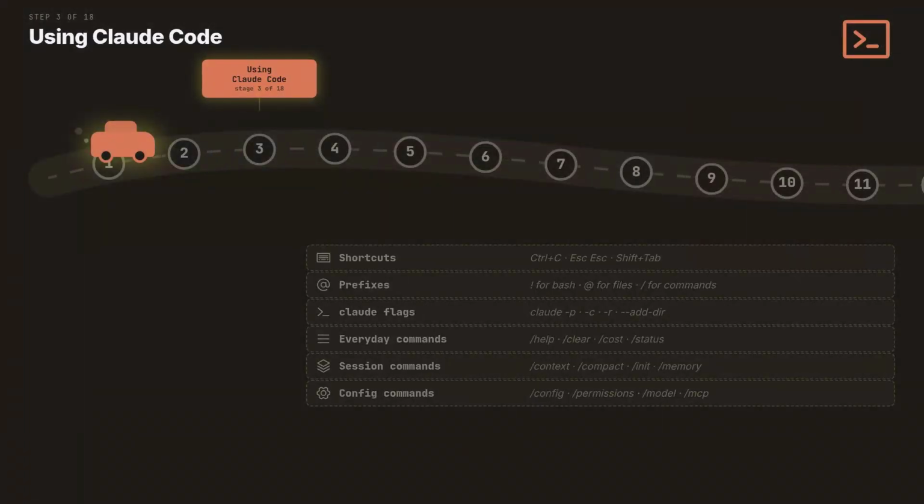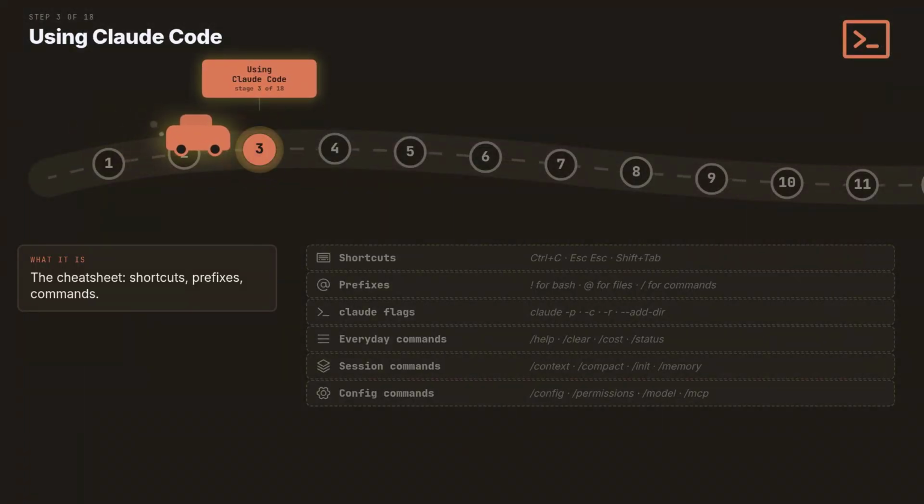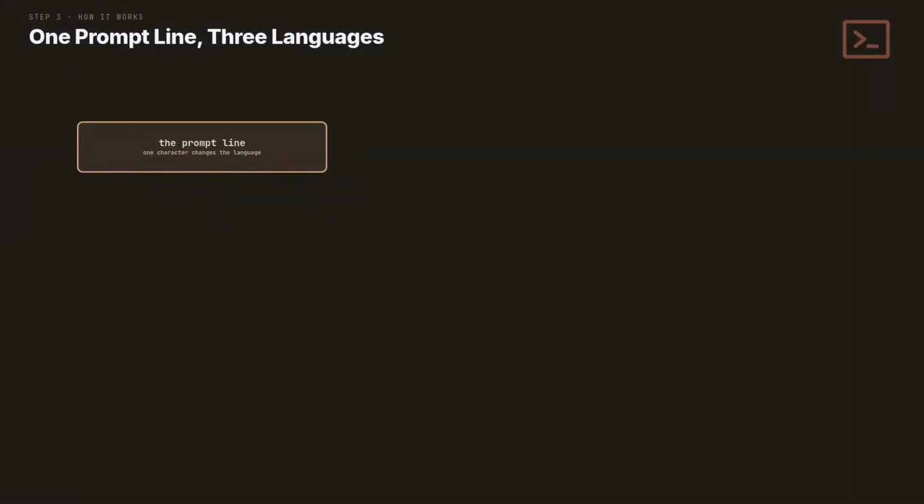Stage 3, the keyboard layer. Stage 3 is the cheat sheet. The shortcuts, prefixes, and / commands you will use every single day. You will type these hundreds of times. Fluency here pays for itself immediately. The prompt line speaks 3 small languages. One character decides which one.